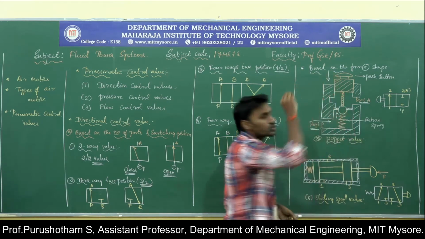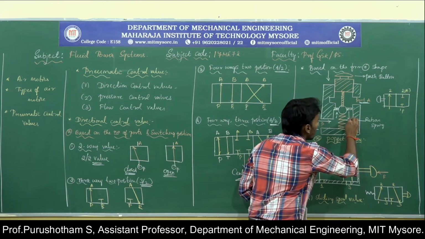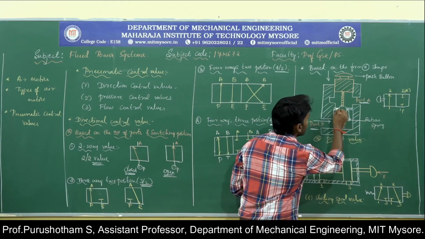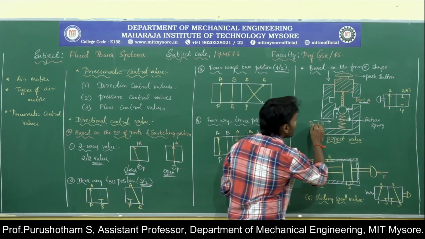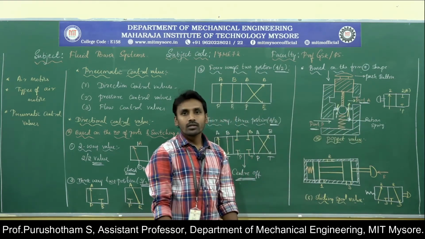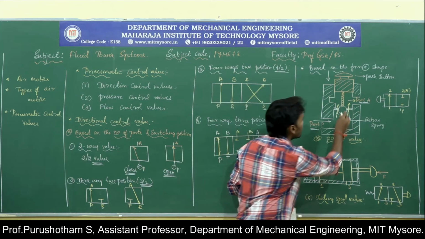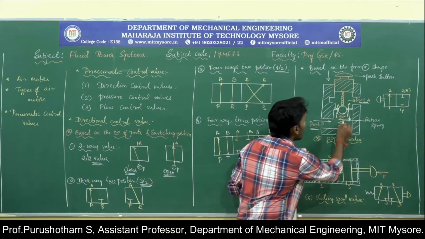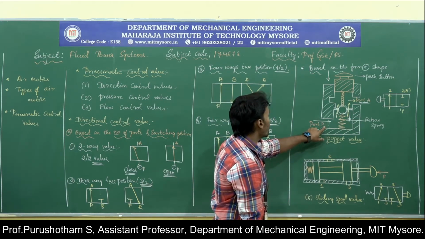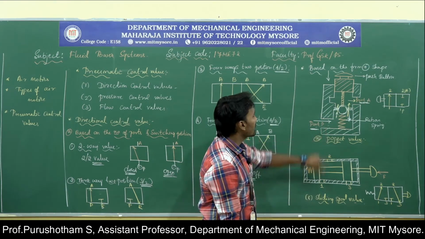If you press the push button, the ball is going to move downwards, due to which a space is created between the seating and the ball, and the fluid from the pump port P is going to enter port A. Then if you release the push button, due to the spring action, the ball again seats in position. So the fluid from pump port P is blocked from port A. So this will be the working of the poppet valve.